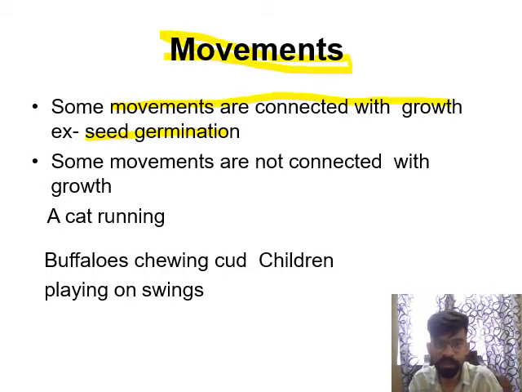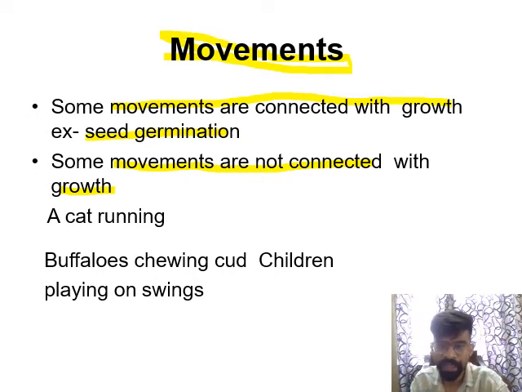And some movements are not connected with growth. Suppose we are running fast, or suppose we are walking. This is a movement, but it is not connected with any type of growth in the body. For example, a cat running is not connected with growth.